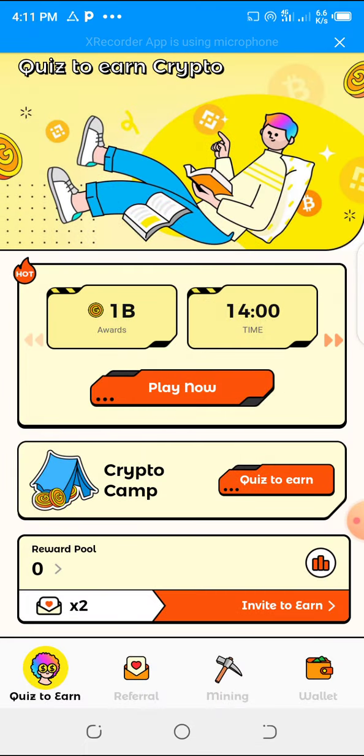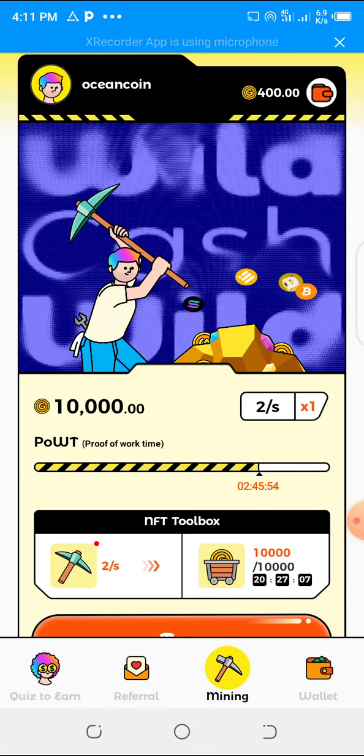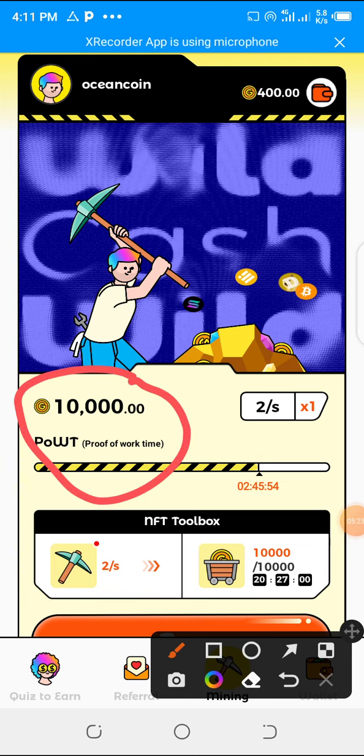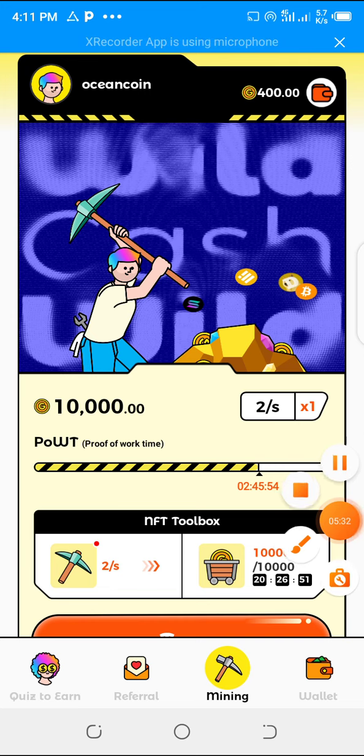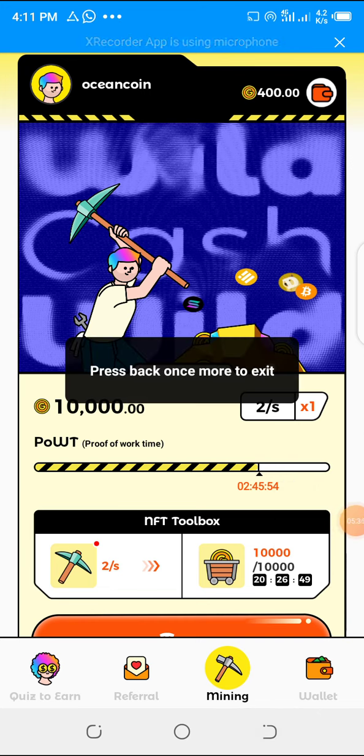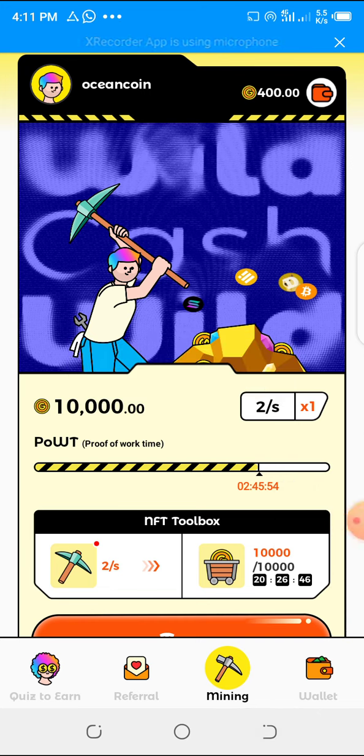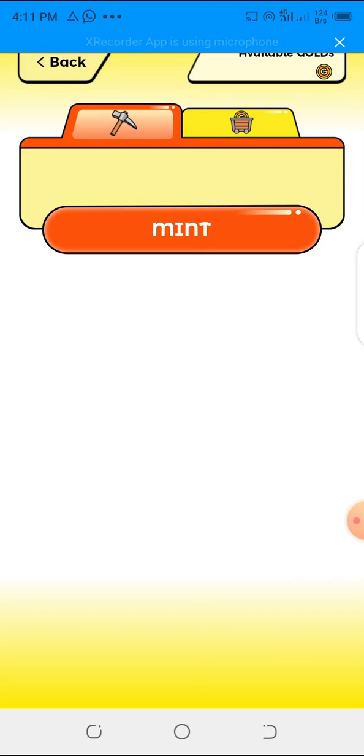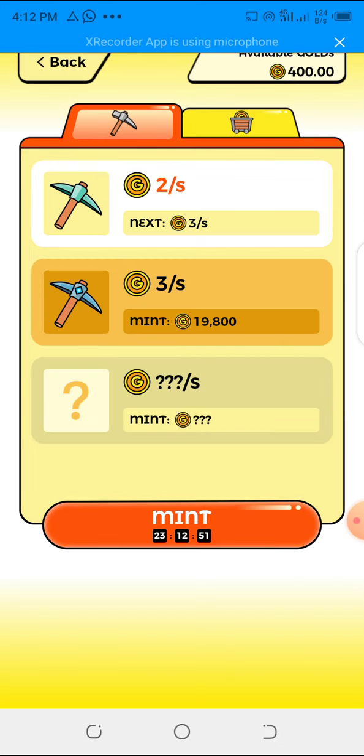Let's go back. So 1, quiz to earn. 2, referral. 3, mining. I have already mined over 10,000. You can see what I have mined already, and I have used it to buy another section of mining. That's the proof of work time that I have done. My balance is 4 because I have used 9,600 to buy the next section, which if I open, you see I'm going to mine in the next section. So I'll go back.